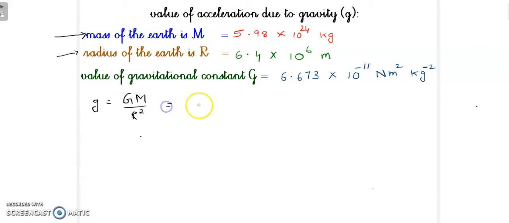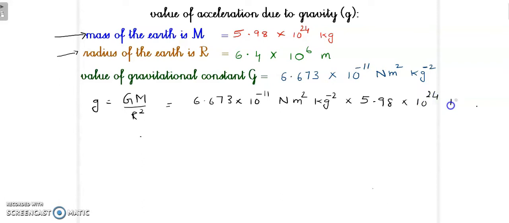Now the value of G is 6.673 multiplied by 10 power minus 11 Newton meter square kg power minus 2, means per kg square, multiplied by the mass of the Earth, 5.98 multiplied by 10 power 24 kg, upon R square.